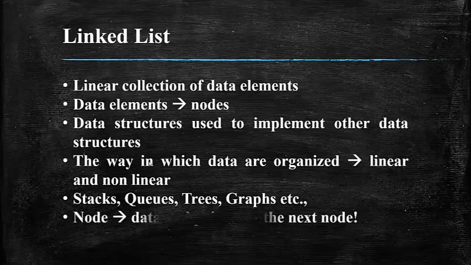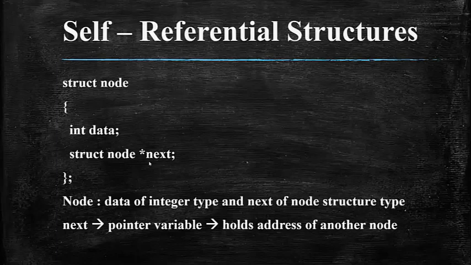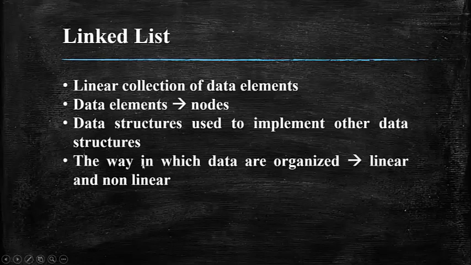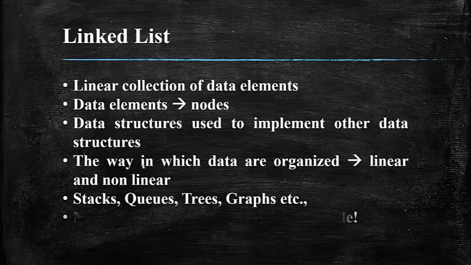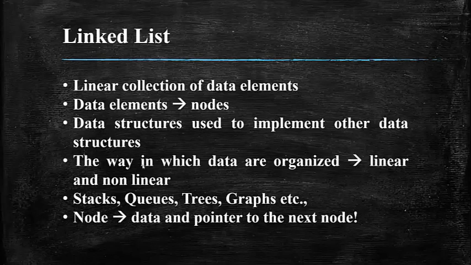So basically your node, as I told you in linked list, you identified the information in a node and every node will have a data and then the pointer to the next node. As I told you here, if you see the structure of the node in this previous concept, here we saw a node has been defined and every node will have some data or some kind of information, and another structure member within the node is the pointer variable that will point to the address of the next node. So basically your node will have a collection of data and then a pointer variable, so that particular pointer will actually refer to the address of the next node.